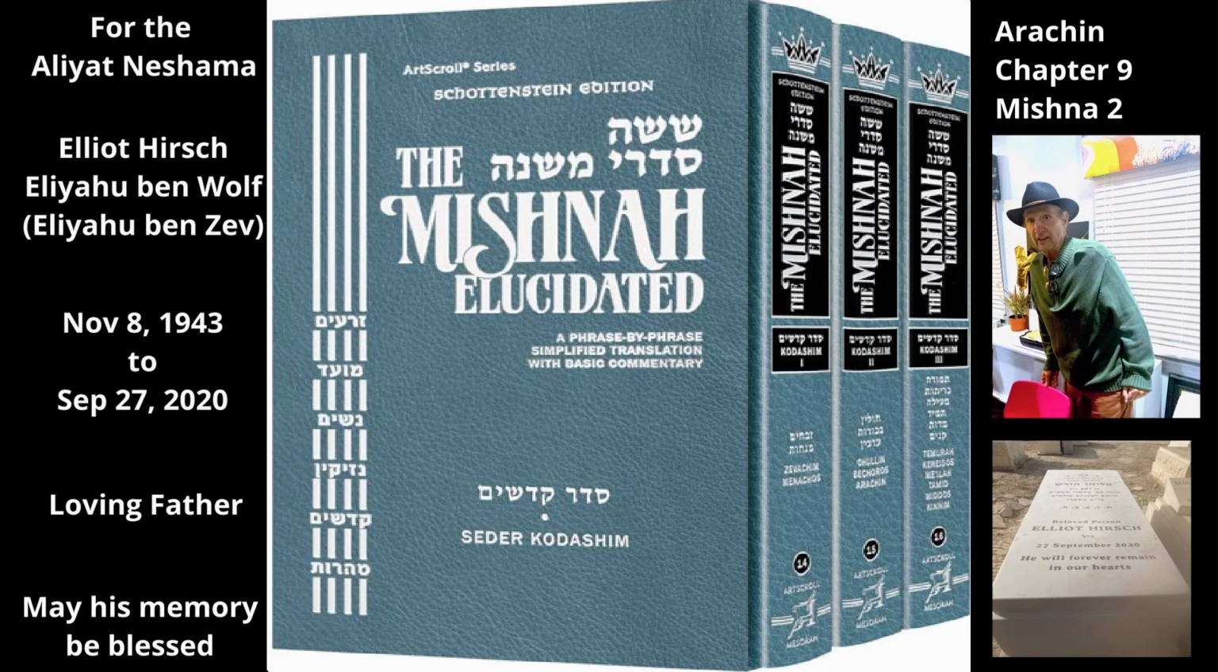Chapter 9, Mishnah 2. When someone redeems his field from the person he sold it to, the price he pays is based on the price he received for it. The Mishnah now discusses how much the owner must pay when he redeems his field not from the person he sold it to, but from someone else who bought it from that buyer.